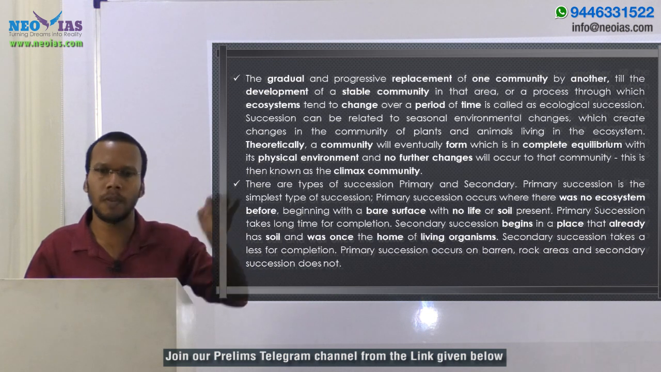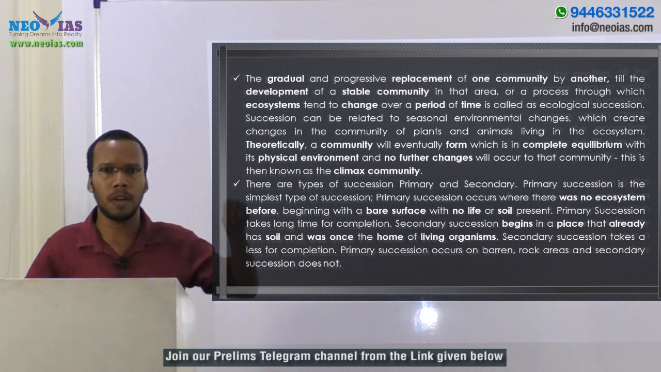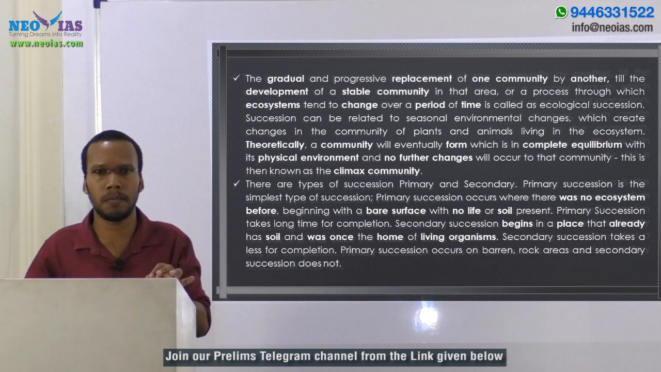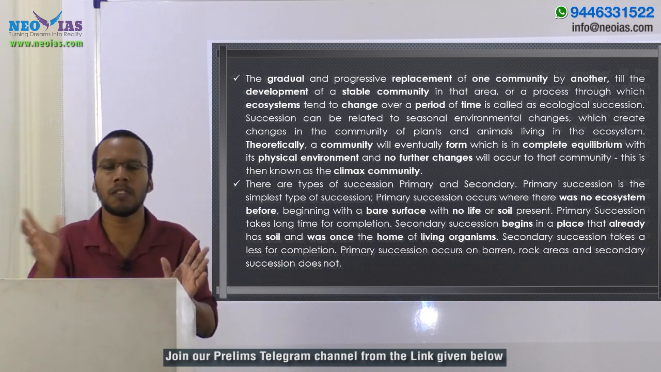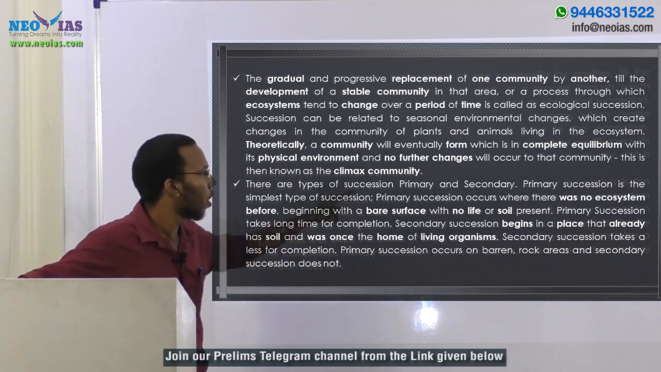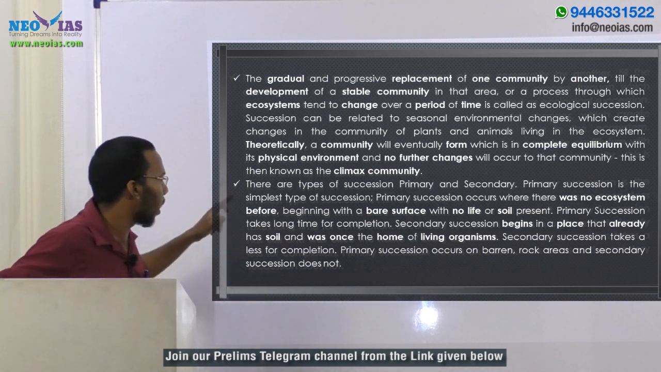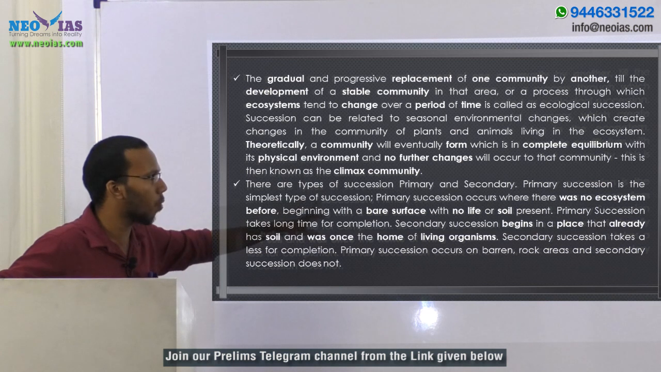So we'll be having a no-life area, for example a recently erupted rock. So there is no life earlier, right? From a no-life area, there will form life, or they will form an ecosystem. That kind of change is known as primary succession. For example, primary succession occurs where there was no ecosystem before, beginning with a bare surface with no life